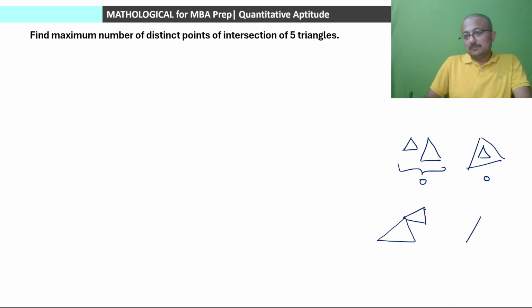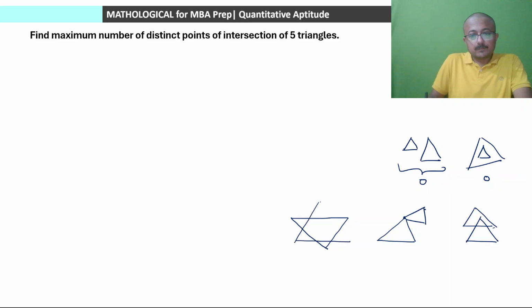Or they might be intersecting in this manner, in which case we'll be having 2 intersection points. Okay? Or there can be more, but most intersection points will be there when we have a star-like figure. In such a case, we have total 6 intersection points. 6 intersection points, which is the maximum value.